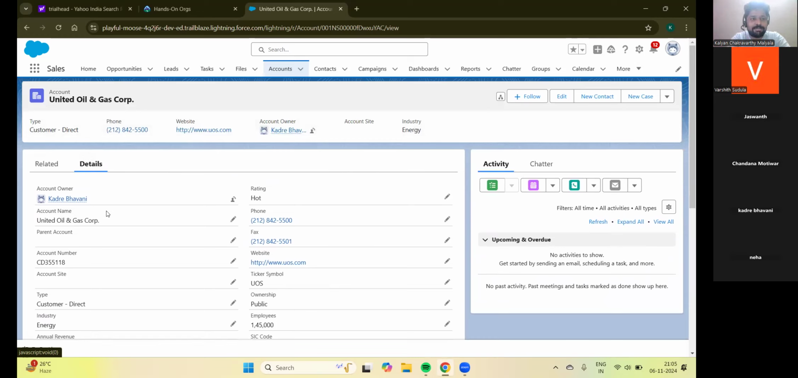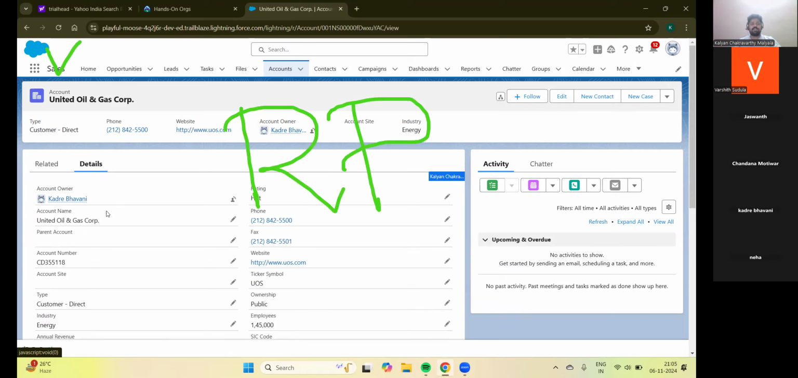This page, if you open in the web, web is nothing but a page, right? For any website, we'll be having multiple pages. Salesforce is also, if you think of it as a website, then this page that gets opened whenever you click on a particular record in a particular object in a particular application on the Salesforce platform is called the record page. Okay.